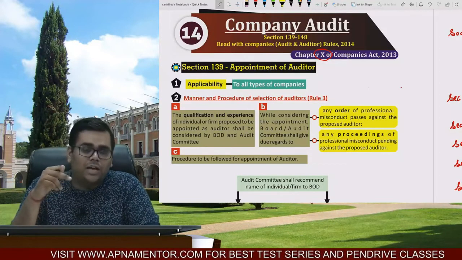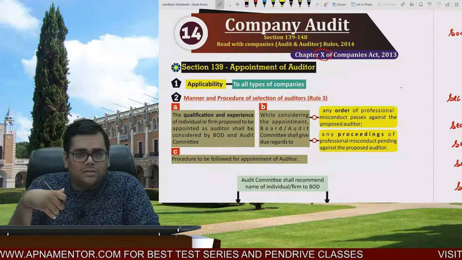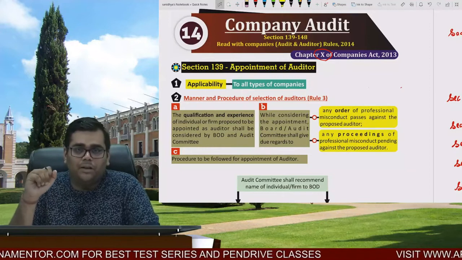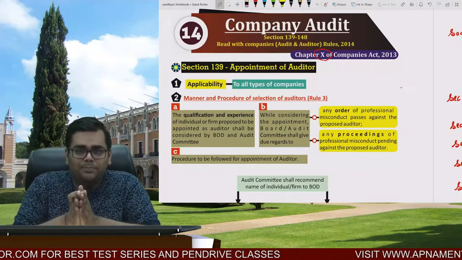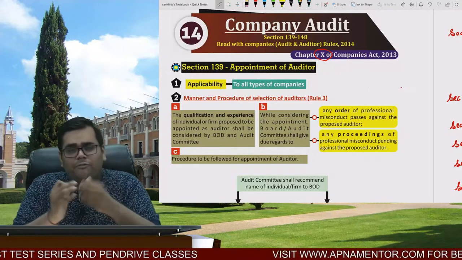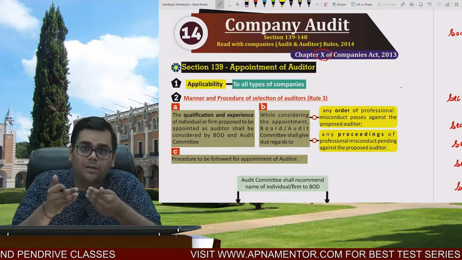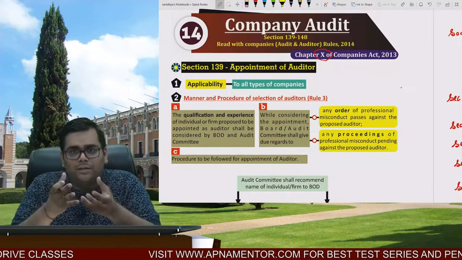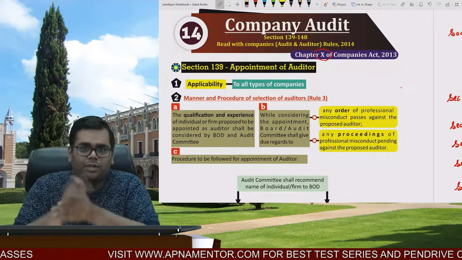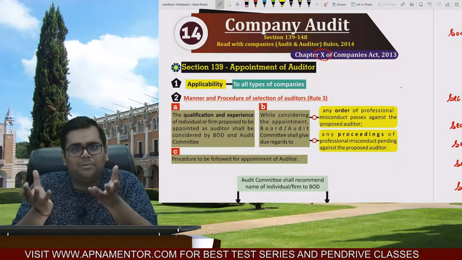On the other hand, there will be situations where the board of directors shall be requiring the approval of shareholders. Now the approval of shareholders is divided into two types. One is ordinary resolution and another is special resolution, right? Ordinary resolution means, you understand it very well, simple majority, 50%. Of the members who have actually voted, we just need 50% majority out of that. And if we talk about special resolution, we need 75% majority.